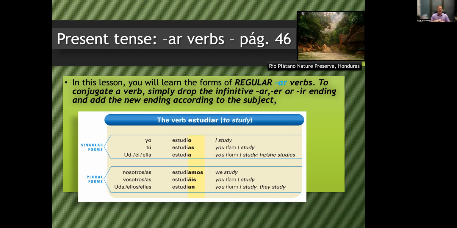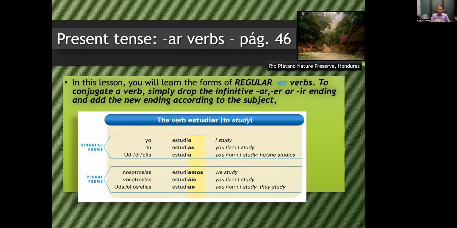Notice what it says in the box. To conjugate a verb, simply drop the infinitive ending, the AR, the ER, or the IR, and add the new ending according to the subject. So in the box in the graph, you have the yo form for the verb estudiar, which means to study, is estudio. You can see highlighted there in the yellow band, o, as, a, amos, áis, and an.